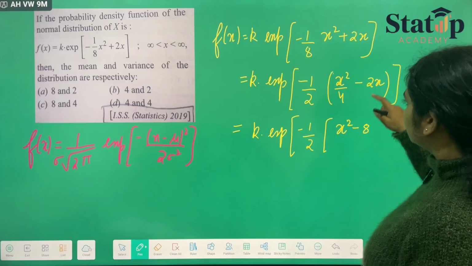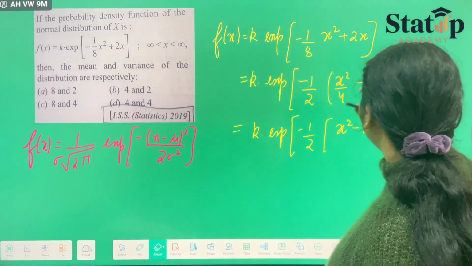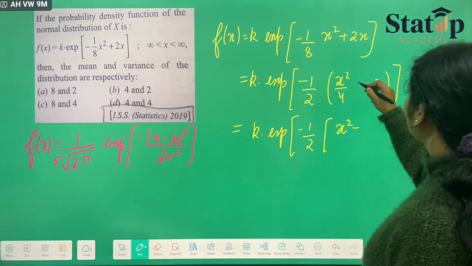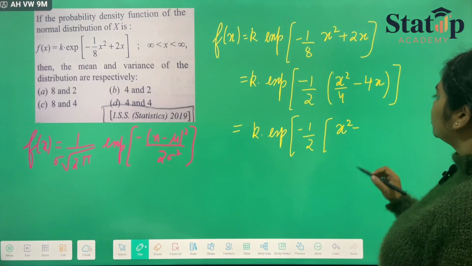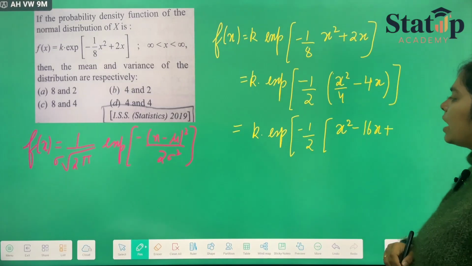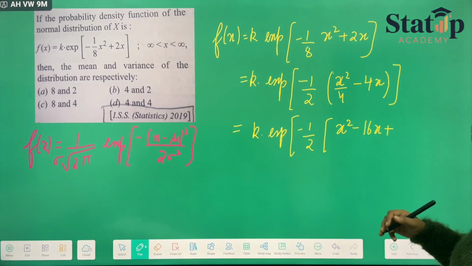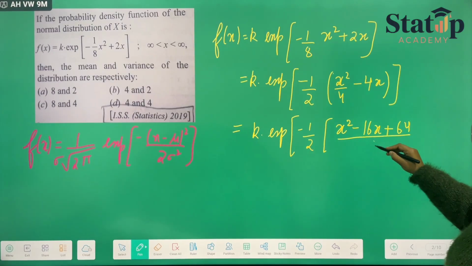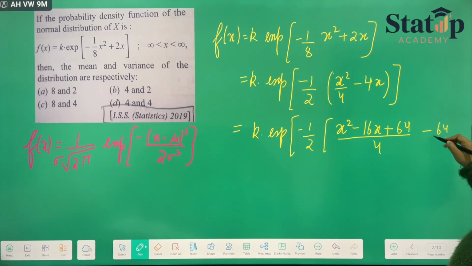It will be 4x because we have taken 1 upon 2 common here, so this will also be multiplied by 2. So it will be 16x. Now we have to add and subtract something so as to obtain our question. So minus 16x has been given to us, so we will be adding 64 upon 4 minus 64 upon 4.